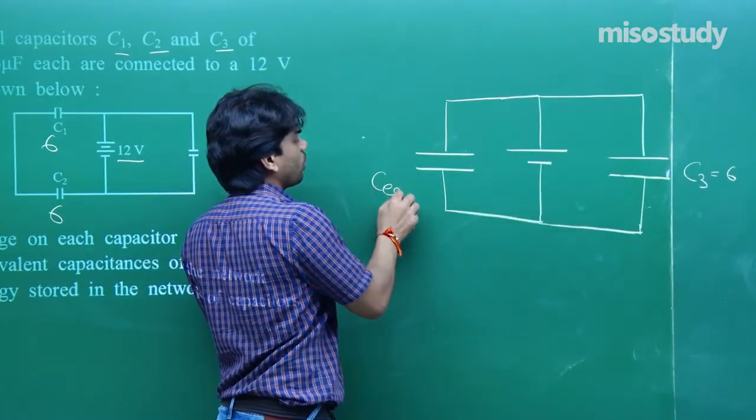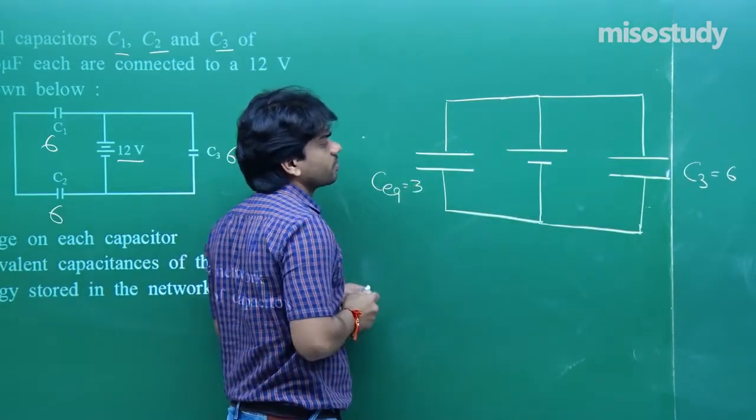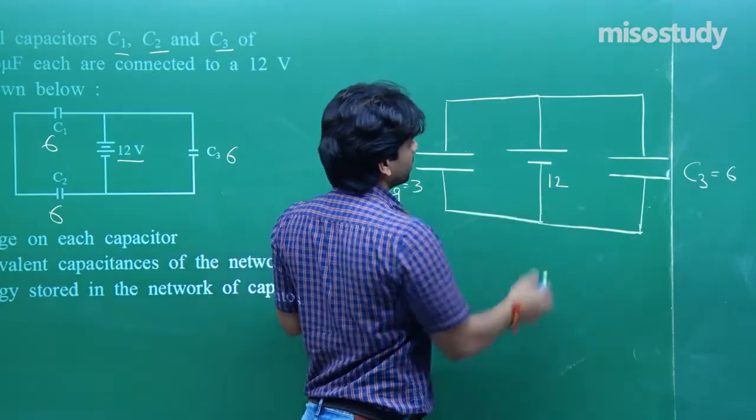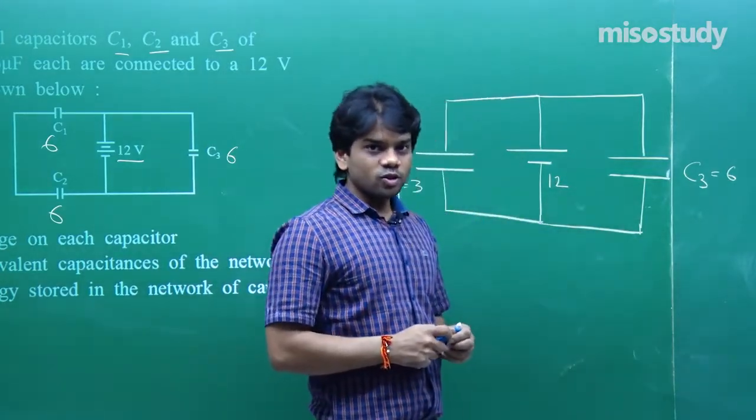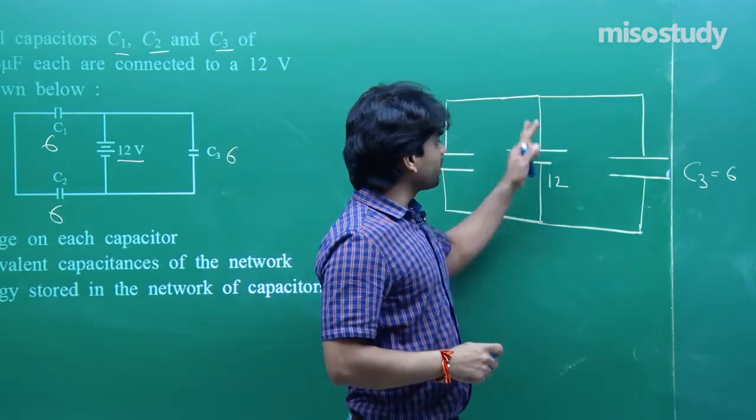Here this equivalent of 1 and 2, I am making this as 3. Now 12 volt battery, now just imagine these two are in parallel.